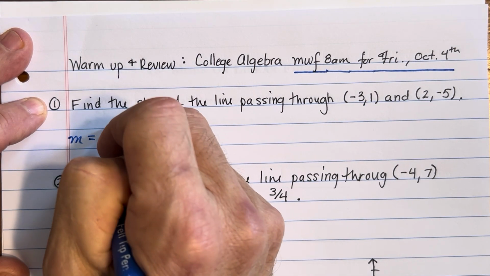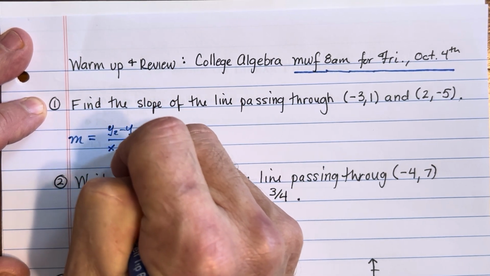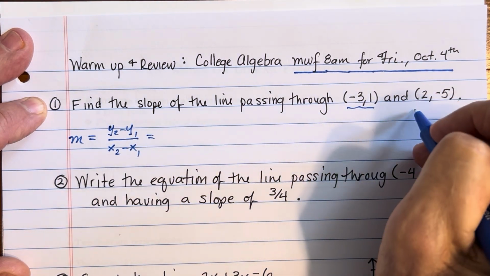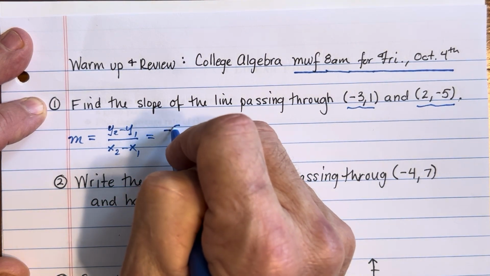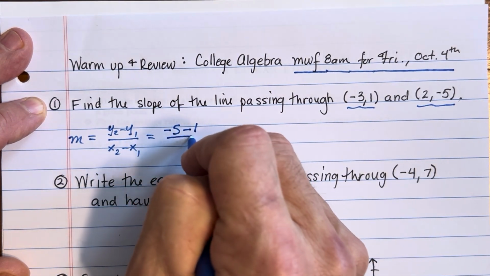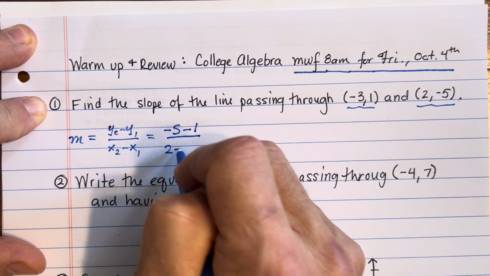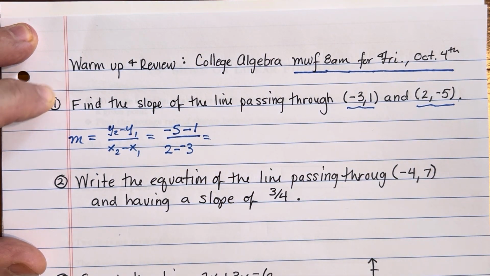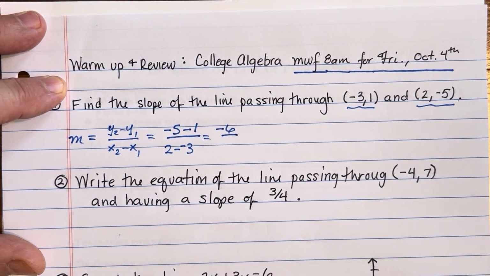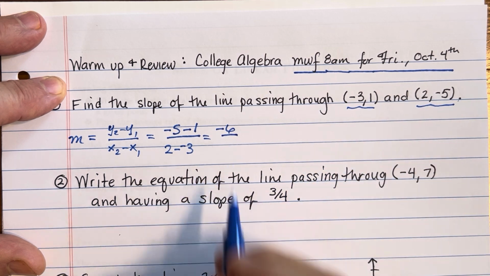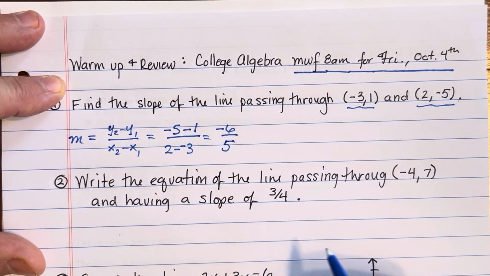So here it is. Change in the y's, y2 minus y1, divided by the change in the x's, x2 minus x1. For these two specific points, we just simply supply the formula the coordinates. So we'll have -5 minus 1, that's the rise, divided by 2 minus -3, which is the run. And being careful with the signs and simplifying here, we get -6. So we've actually fallen when moving from this first point to the second point, 6 units. And then the run from this first point to the second point, 5 units. So there's the slope of this line.